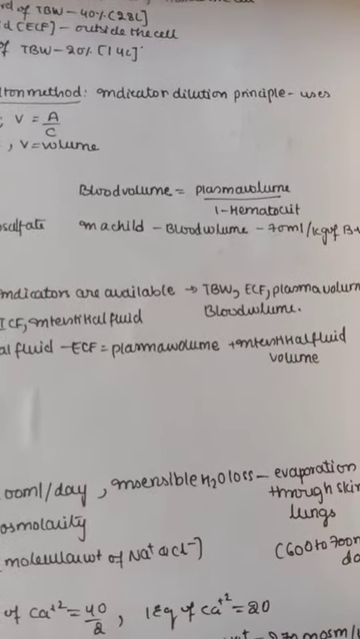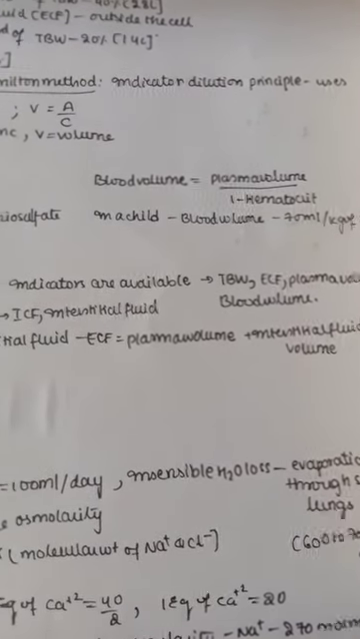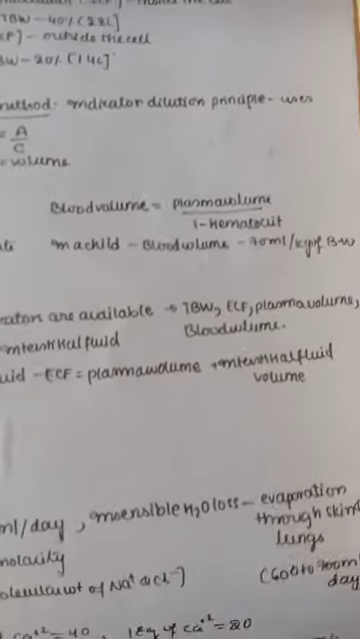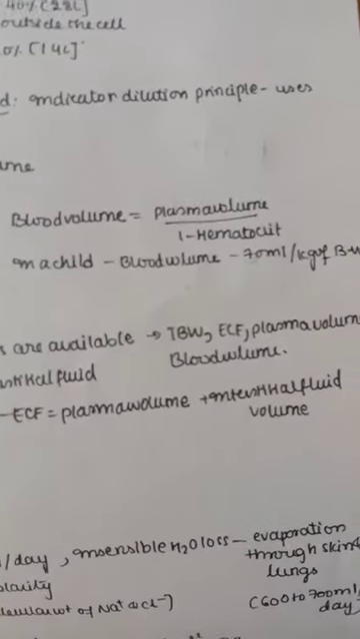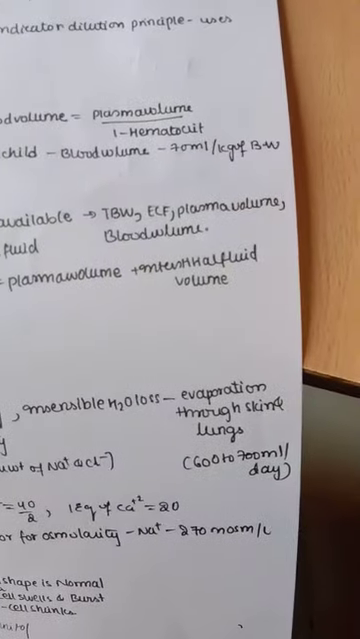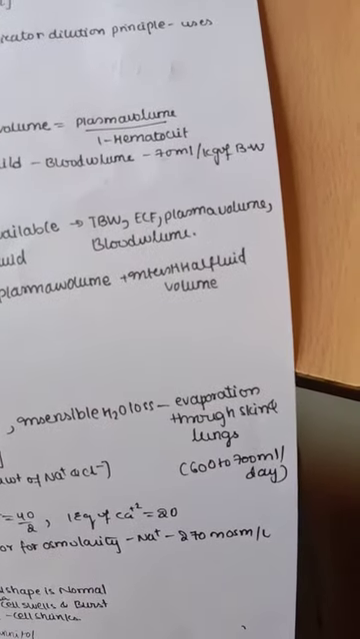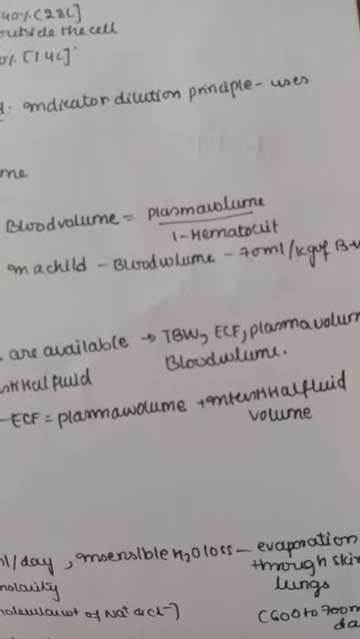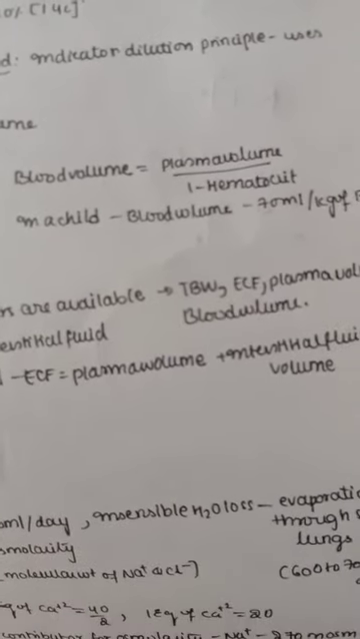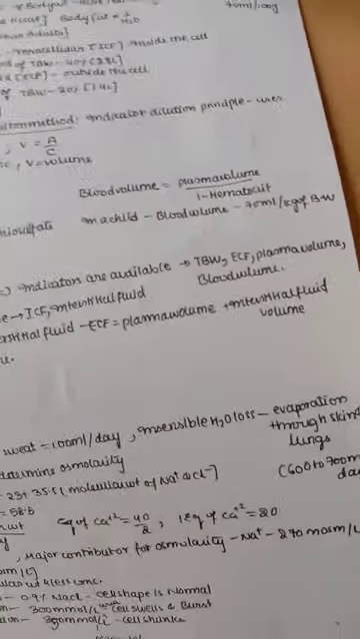And here you can see the blood volume is equal to plasma volume by 1 minus hematocrit. So in a child, the blood volume is 70 milliliters per kg of body weight. So this we need to remember. So remember, blood volume is equal to plasma volume by 1 minus hematocrit, and in a child the blood volume is 70 milliliters per kg of body weight.